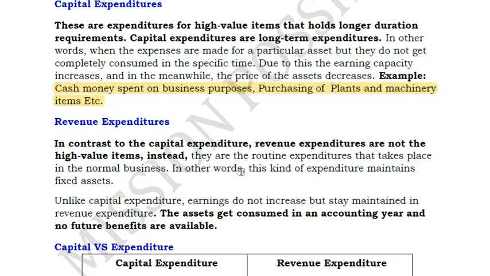And then revenue expenditure. Revenue expenditure is not for high value items. Instead, they are the routine expenditure that takes place. Routine expenditures, any expenditure other than capital. That means your salaries, your telephone expenses, your electricity. These are all your routine expenditures, and the assets get consumed in an accounting year and no future benefits are available. This is the most important point. Future benefits are not available. All the revenue expenditure, the benefit you get is limited to only 1 year period of time or even lesser than that. That's why these are classified as revenue expenditures.